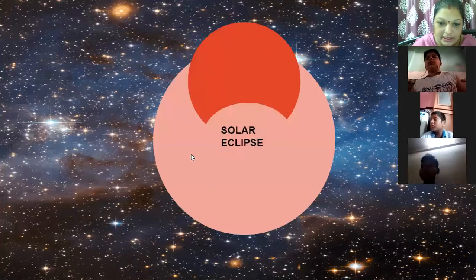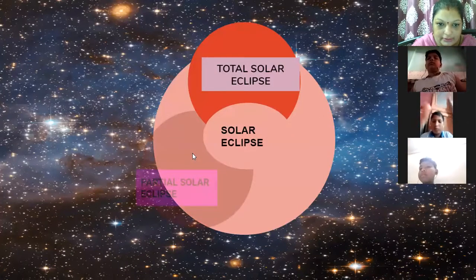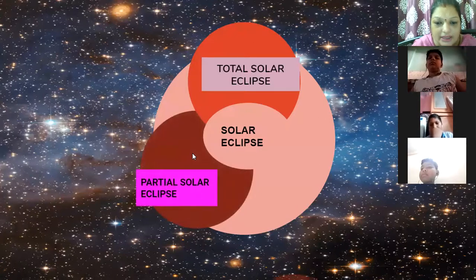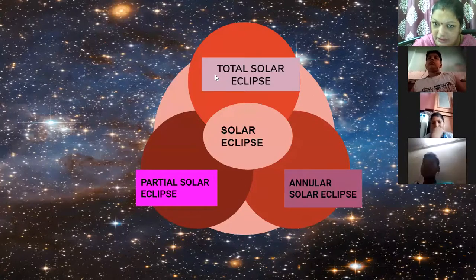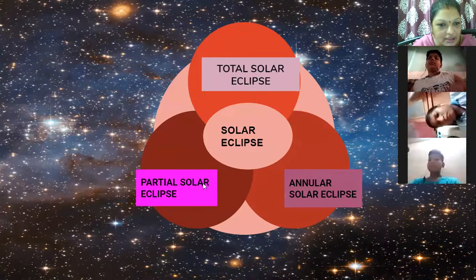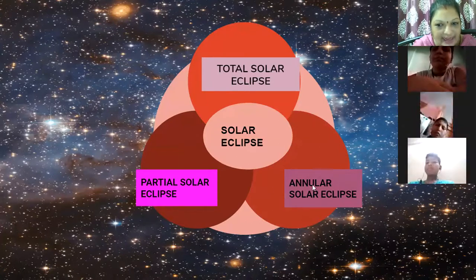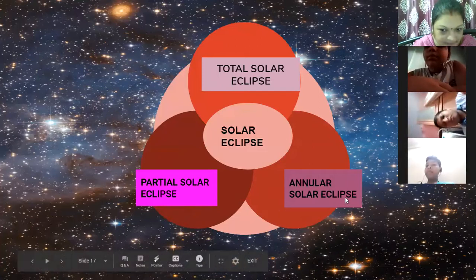So today we have to see the types of solar eclipses. Which are the 3 types of solar eclipse? The first is the total solar eclipse, then partial solar eclipse, and annular solar eclipse.